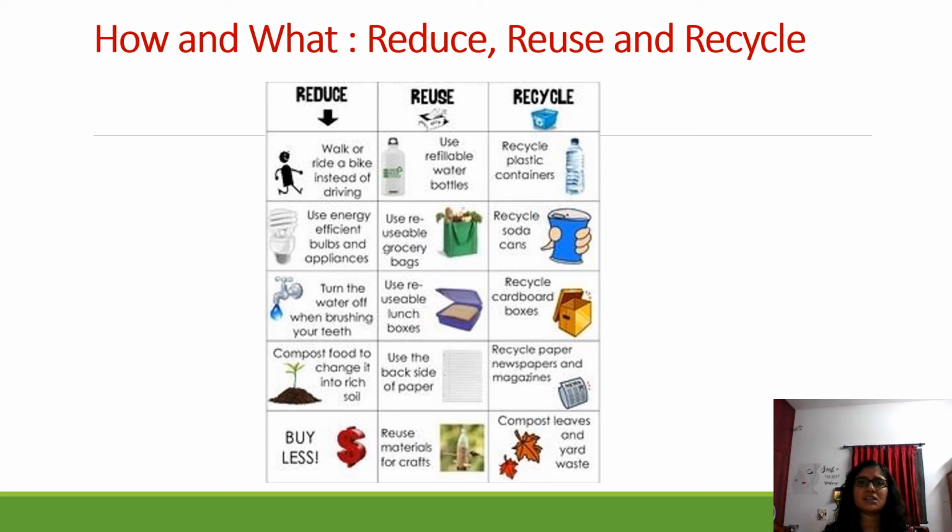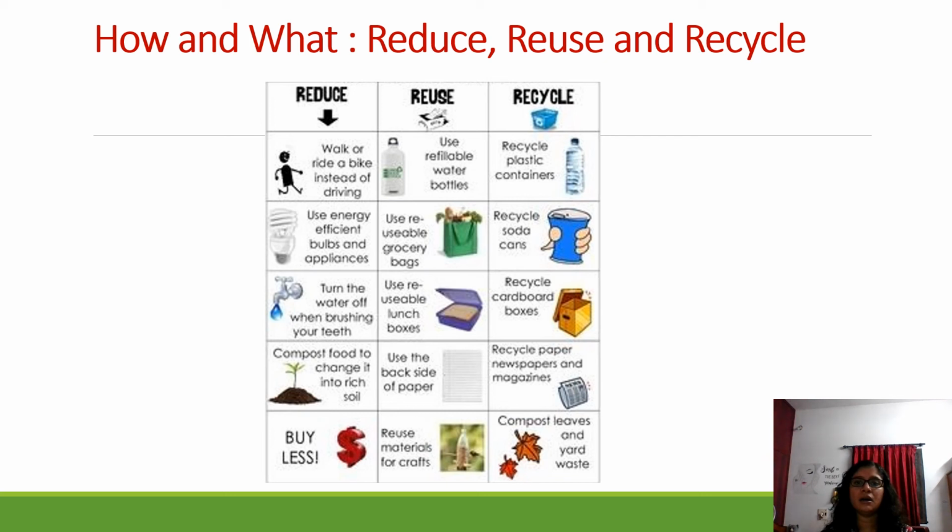And reuse is to use refillable water bottles. You are not supposed to use plastic bottles that you use once and throw away. Use it again and again. Use reusable grocery bags and reusable lunch boxes. Use certain things that are usable again and again, not one-time usage. Don't throw things that affect the environment. Don't throw things on the ground. There are dustbins for that. Please throw it in those. Don't use certain things that are affecting the earth.